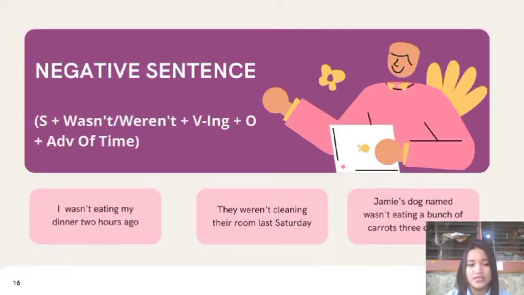Negative sentence is subject plus was not or were not plus verb-ing plus object plus adverb of time. Example, the first, I was not eating my dinner 2 hours ago. The second, they were not cleaning their room last Saturday. The third, Jamie's dog Ollie was not eating a bunch of carrots 3 days ago.